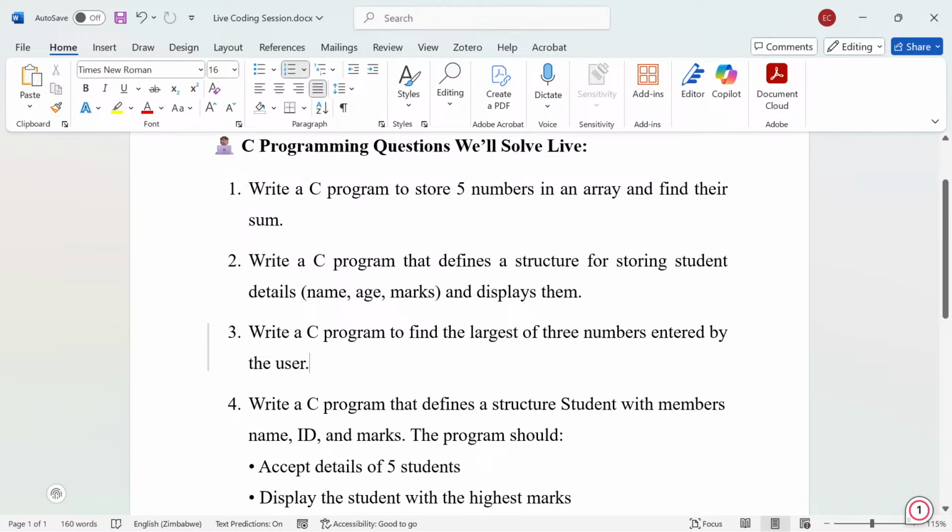Before even thinking of how I can find the largest number of these 3 numbers, the first thing is you need to take 3 numbers from the user, and after that you need to find the largest and maybe display it. So that's what you need to do there. I don't think it's something which is hard.